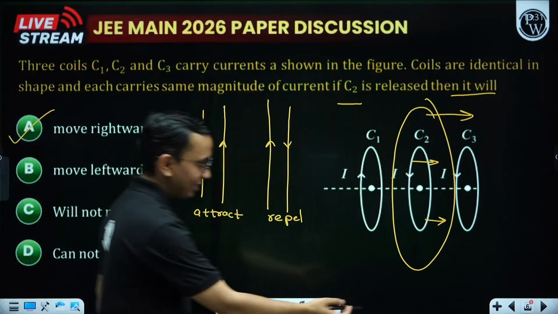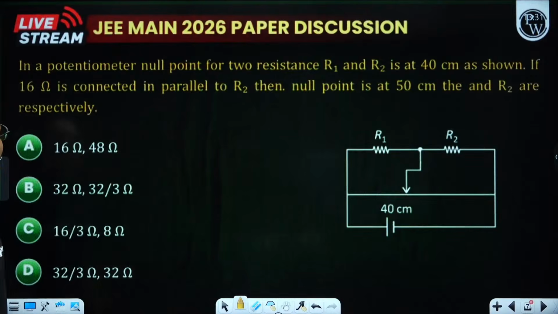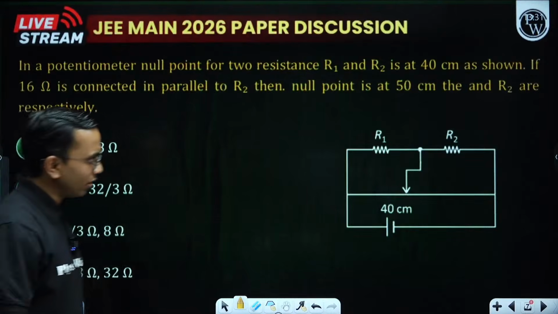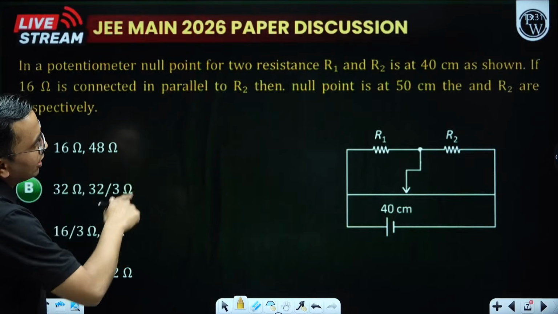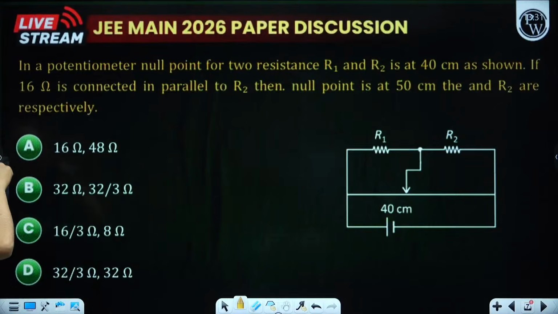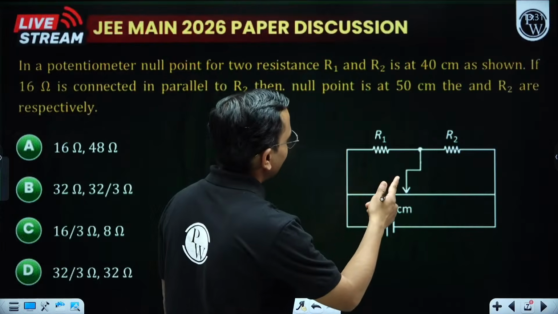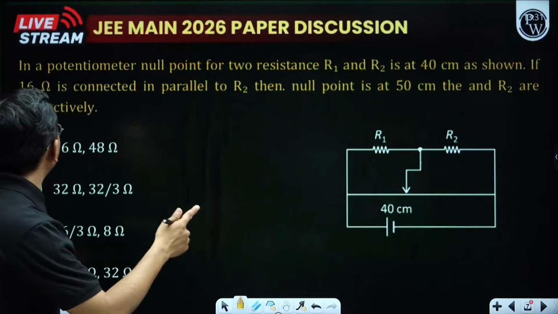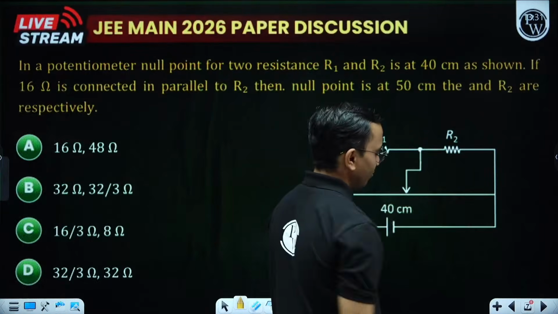Okay, let us see another question. This question is a meter bridge or potentiometer, whatever it is. In a potentiometer, the null point of two resistors R1, R2 is at 40 centimeter as shown. If 16 ohm is connected in parallel to R2, the null point is at 50 centimeter, and then R2 is... it's a meter bridge actually. This total length is 1 meter. It's a meter bridge.